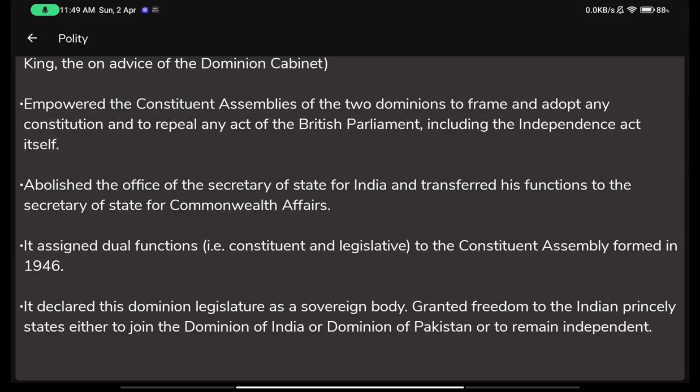So you can say that Dr. B.R. Ambedkar at that time was the law minister in India. I think he was the law minister, if I remember correctly. But he was also the chairman of the Constituent Assembly, right? So in this way, the Constituent Assembly members had dual powers.